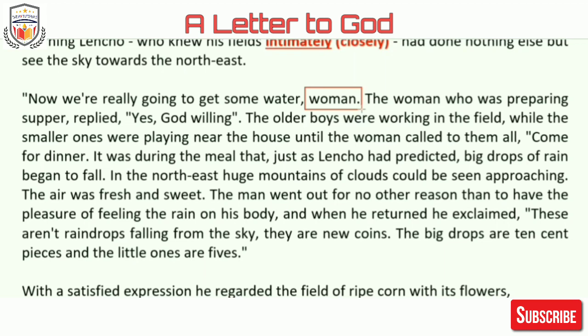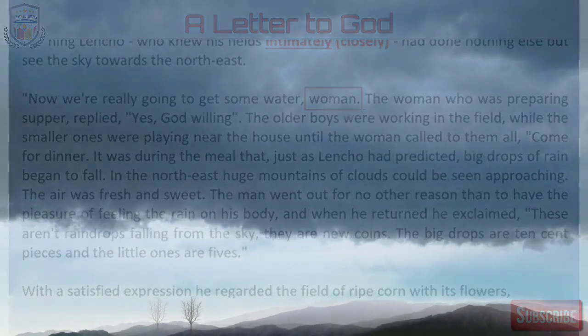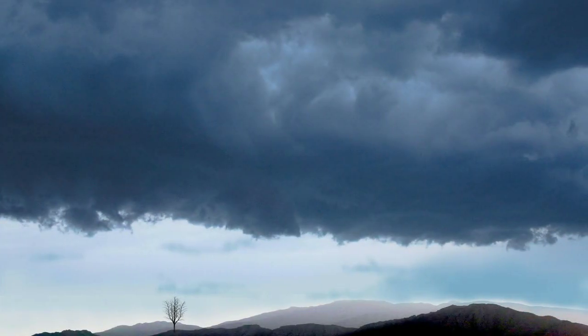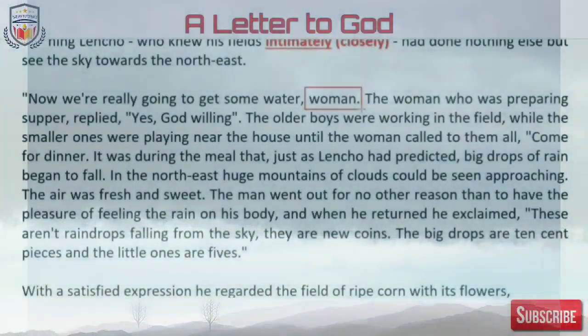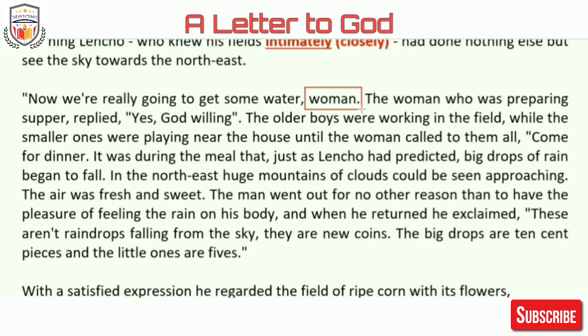So who are these older and younger boys? These boys are children of Lencho. It was during the meal that, just as Lencho had predicted, big drops of rain began to fall. In the northeast, huge mountains of clouds could be seen approaching. Approaching means coming near. The air was fresh and sweet. The man went out for no reason other than to have the pleasure of feeling the rain on his body. And when he returned, he exclaimed.